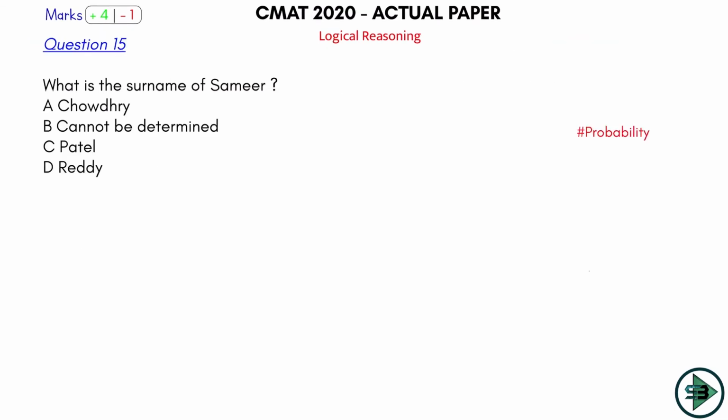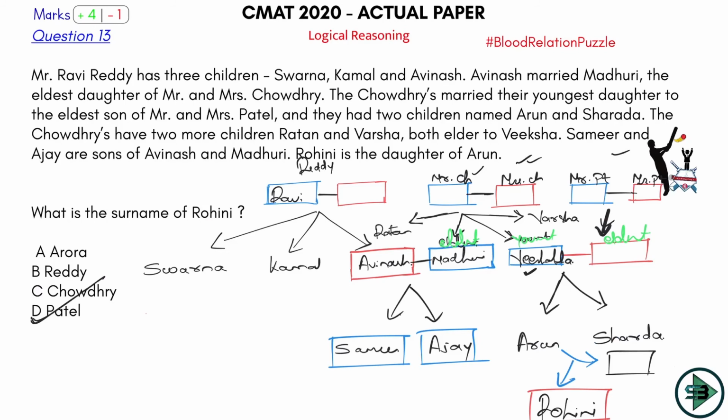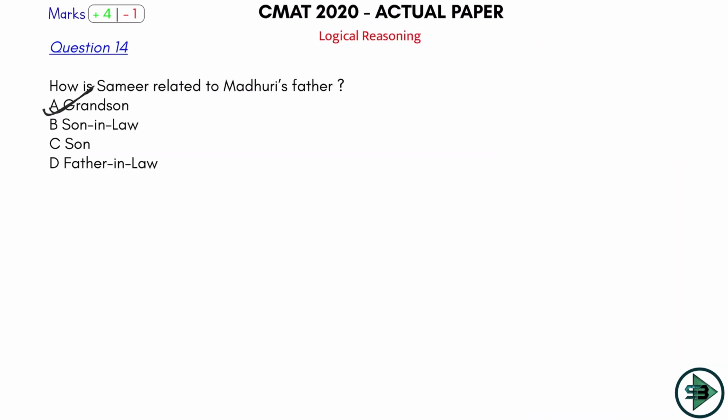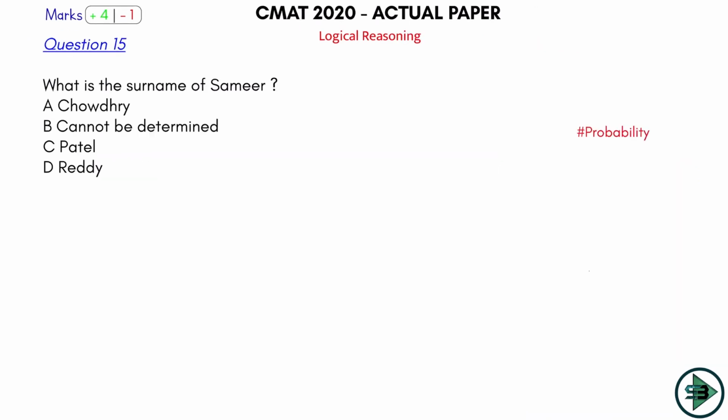What is the surname of Sameer? Okay, let's come on to this. What is the surname of Sameer? Where is again Sameer? Sameer is here. Who is Sameer's father? Sameer's father is Avinash. Avinash has what surname? Avinash has a surname of Reddy because he comes from Reddy family. So will Sameer have a surname of Reddy? So let's put it here. What will be the surname of Sameer? Reddy. Okay, quite a simple problem.